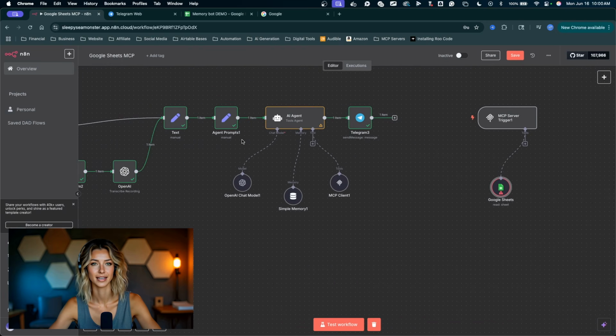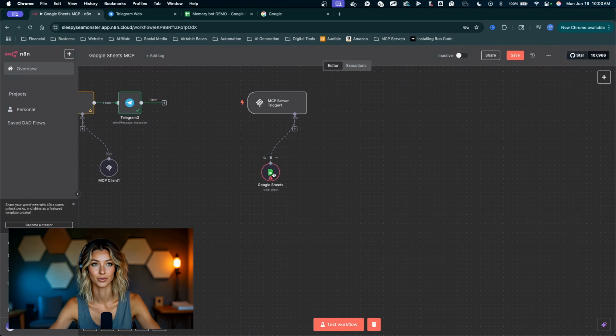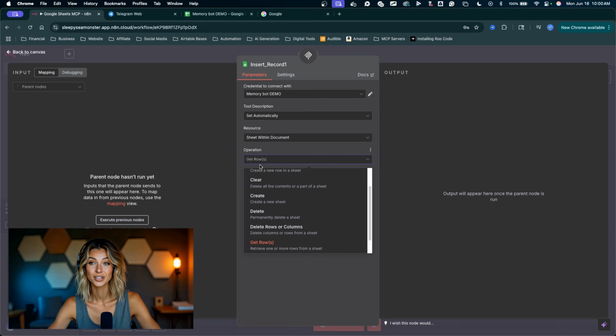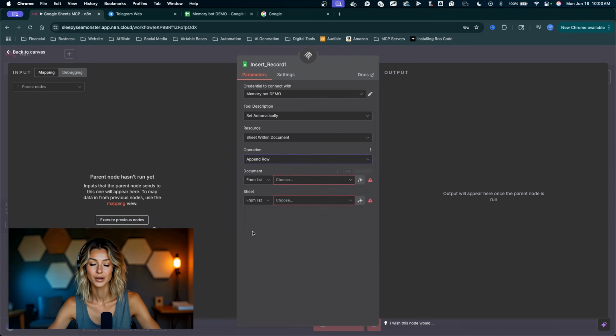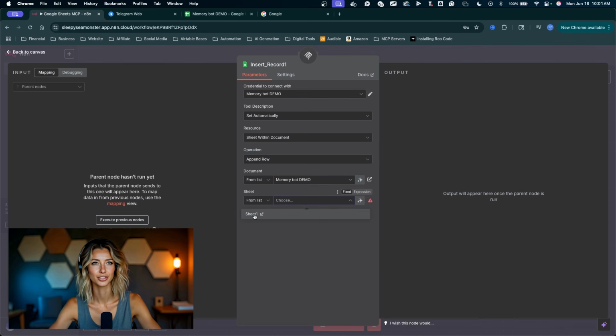We can follow our sort of plan that we have here, coming back into the agent prompts node. Let's look at the tool use. We're going to create these 3 tools, one called insert record, one called get records, and one called clear records. So our first one is for inserting records. I'll copy that, jump back over to the Google Sheets tool. We can name this tool, paste that right there. For the operation, we want to append row to insert a record. For the document, we can find our new spreadsheet, MemoryBot Demo, and for the sheet, whatever you named it, I left mine as default sheet 1.